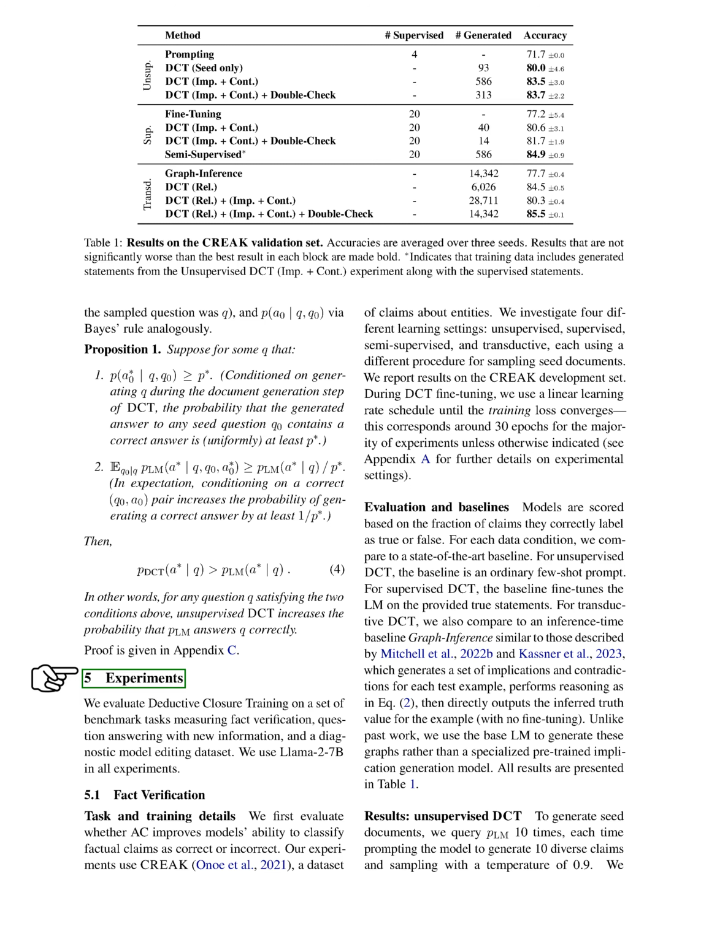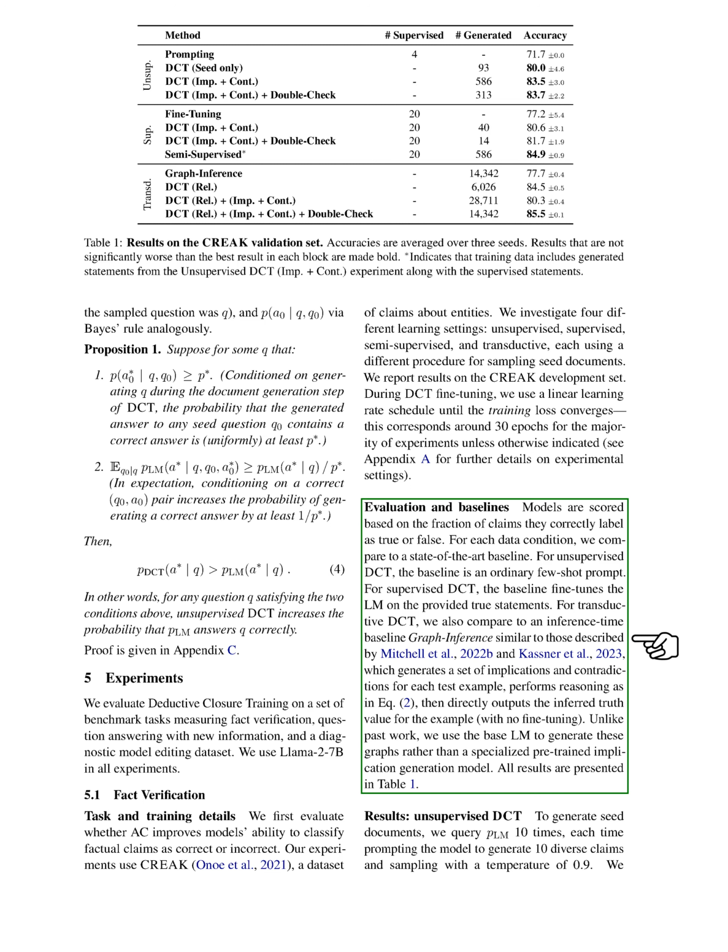We used a dataset called Creak, which contains claims about different entities. We tested 4 different learning settings: unsupervised, supervised, semi-supervised, and transductive. Each setting used a different method for selecting initial documents. We then fine-tuned our model using DCT until the training loss stabilized, which usually took around 30 epochs. We evaluated our models based on how accurately they could label claims as true or false.